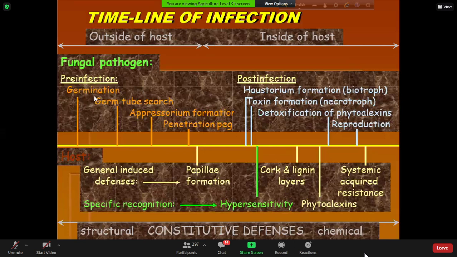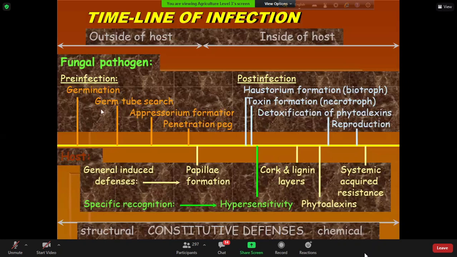After germination, they should produce germ tubes. In some cases, they produce appressorium. These are specialized organs produced by the fungi before infection and also in the penetration phase. Thus, the resting spore germinates and produces these specialized structures.